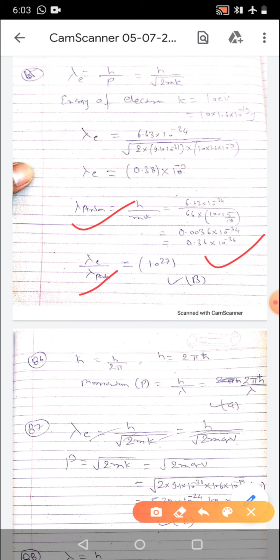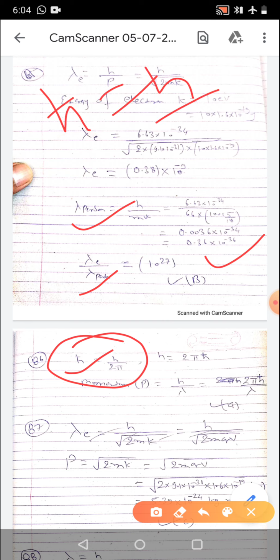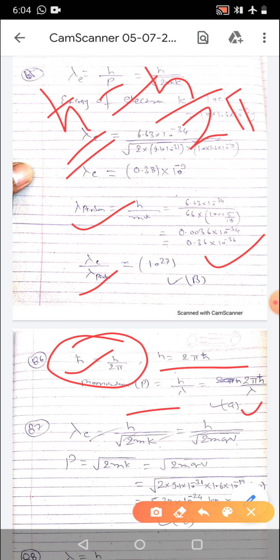Then in 86, the de Broglie wavelength, here h cut is equal to h upon 2 pi. This you will have to remember, students. Till now you have not studied that. H cut is actually h by 2 pi. It is read as h cut. So h is equal to 2 pi into h cut. So momentum is equal to h by lambda. So it is 2 pi by lambda into h cut. So correct option is A.